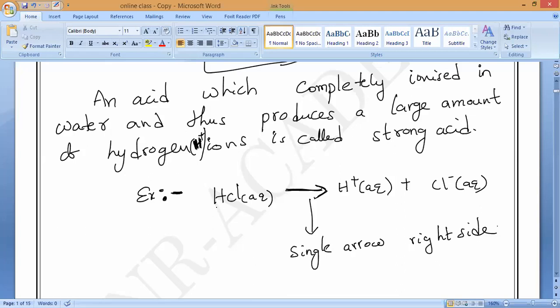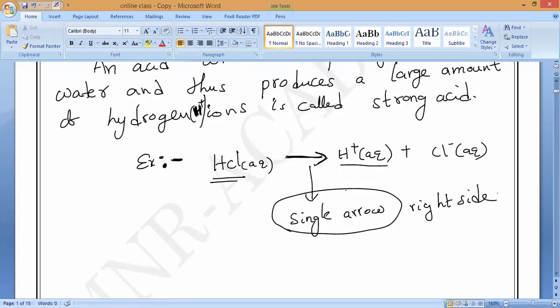All of you should remember the acid is completely ionized to form what? To form ions. Will you be able to remember? Whenever I am representing a single arrow in acids, remember acids only, then it is forming what? A large amount, completely ionized into H plus ions. Will you be able to remember? That is what you have to remember.